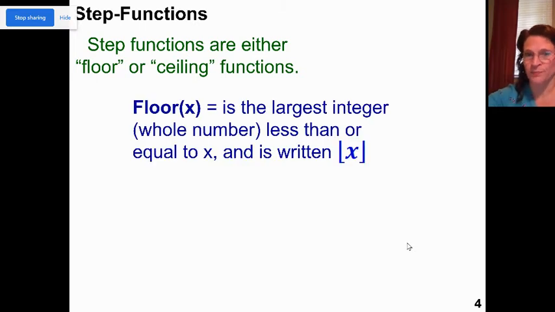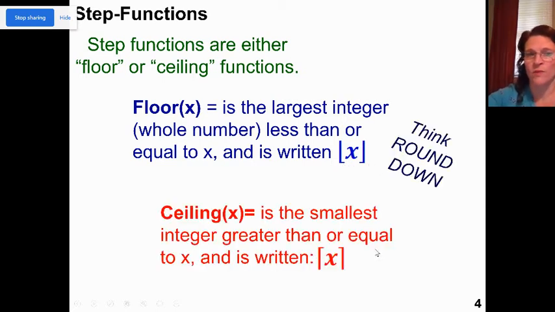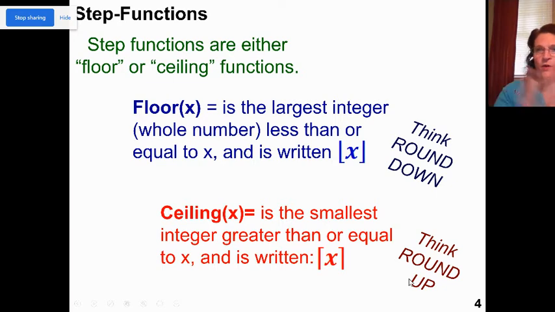The floor function, it's the largest integer, or the whole number, less than or equal to x. It's written as, looks like the absolute value sign with little feet. Floor means I'm rounding down. Ceiling function, it's the smallest integer greater than or equal to x, and it's written as the ceiling of x, which looks like an absolute value with a little ceiling on it. And when you think of a ceiling, you want to think of rounding up. Because if you think about where your head is, your floor, you look down, you round down. You think of a ceiling, you're looking up, you're rounding up.